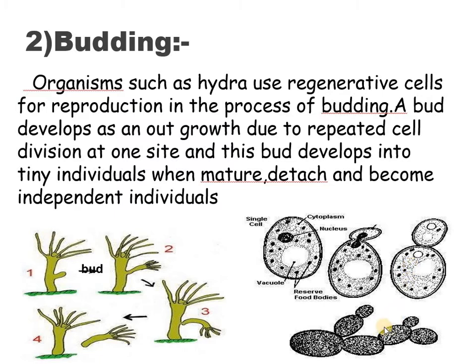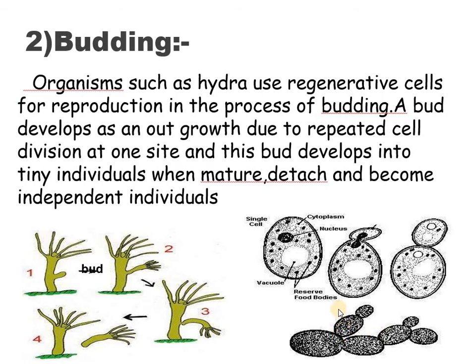All these may remain attached for some period of time, as you can see in the lower diagram. This condition is known as torula stage. Budding in unicellular organisms is slightly different from that of the binary fission. The parent cell evaginates on one side for the formation of a daughter before the division of the nucleus.